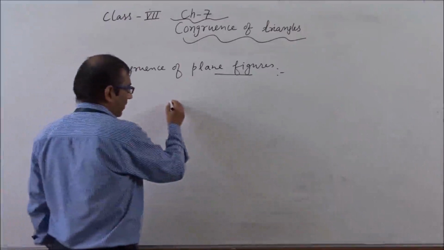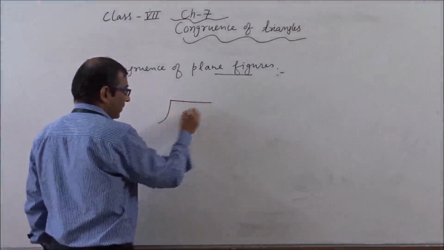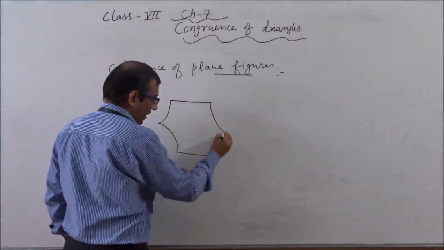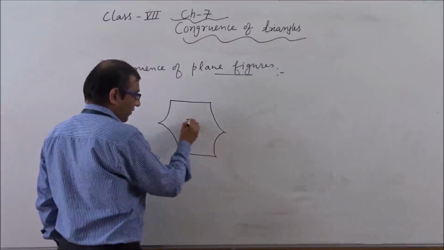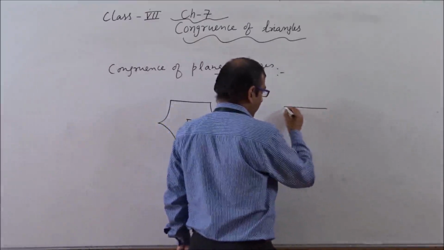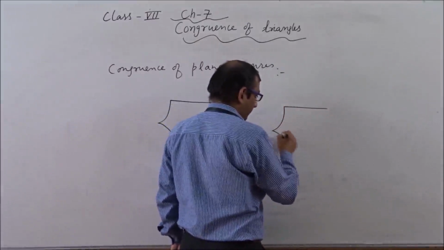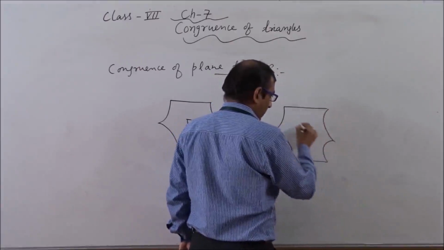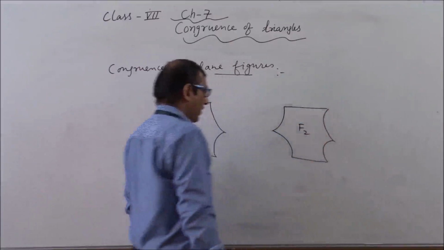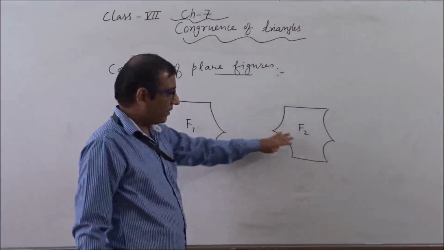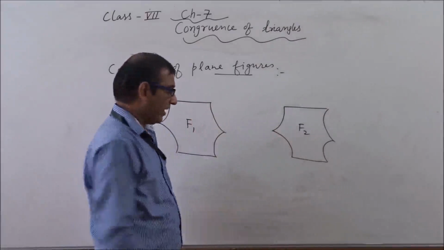I am making here some diagrams. This diagram we will call F1. At the same time we make one more diagram related with this. This is F2. We can say F1 and F2 are both the same in shape and size.